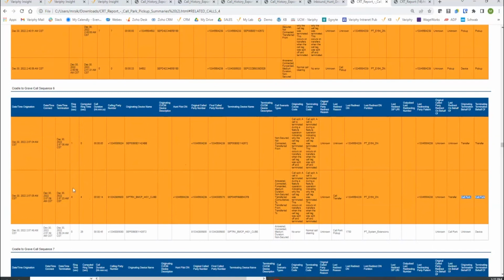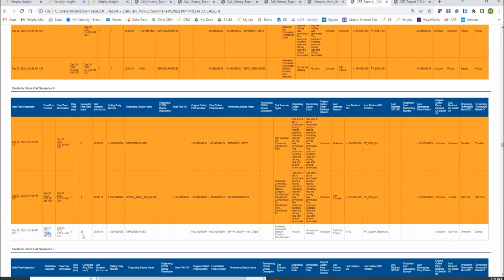But also the regular ring duration, unfortunately, gets the same stamp as, or very close stamp to the one before, but its origination and connect are exactly the same. So that's why there is 0 ring duration. However, using the CRT, we're going to look to the previous leg, its termination. So this is the call here that did get parked. It got parked at 2:57 and 23 seconds. Was not connected on the next leg until 57:49.